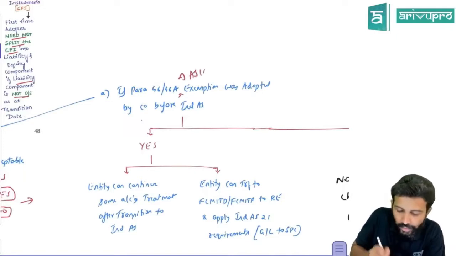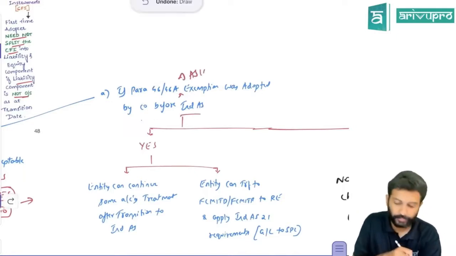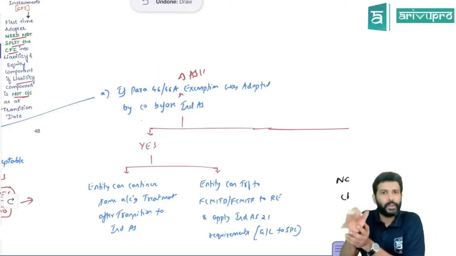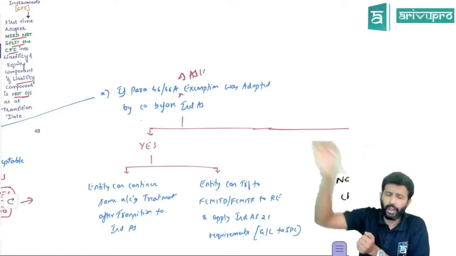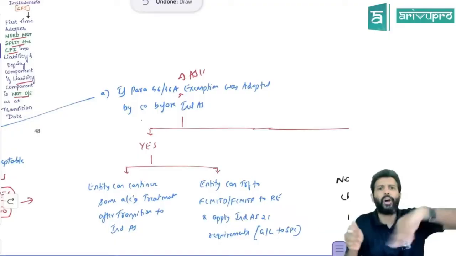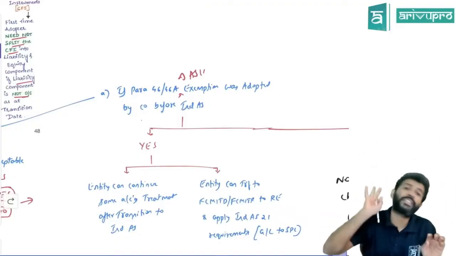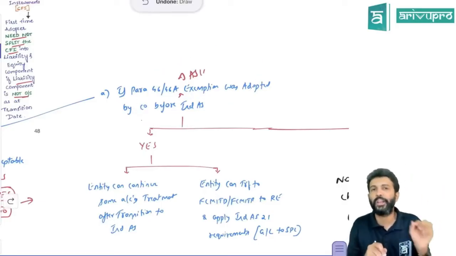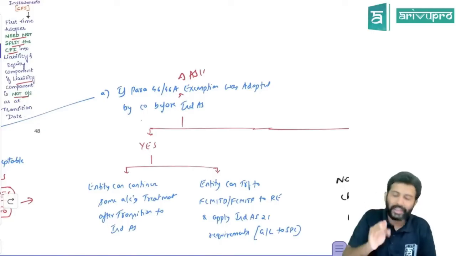Okay. So now what you need to check is, para 46A exemption of accounting standard 11, was that adopted by the company before IND AS? There's an option. This is not a compulsion. Even AS 11 gives this option. If the company wants, on this forex gain or loss on monetary items, they can transfer it to P&L, or they can use para 46A exemption and transfer it to FCMITD or add it to the cost of the asset. That is also a choice in AS 11. So what you need to first check is, has the company already taken up this para 46A choice before they adopted IND AS?